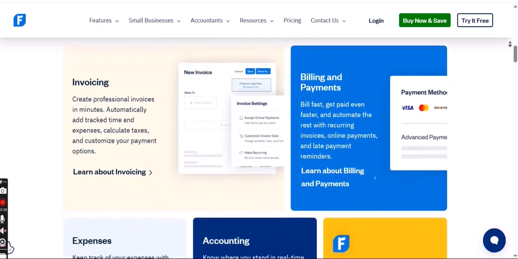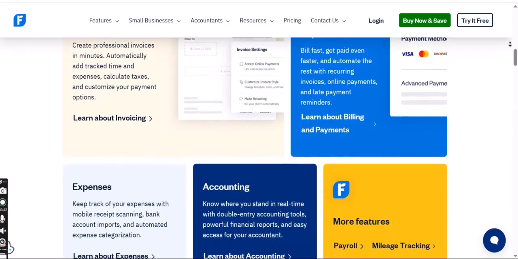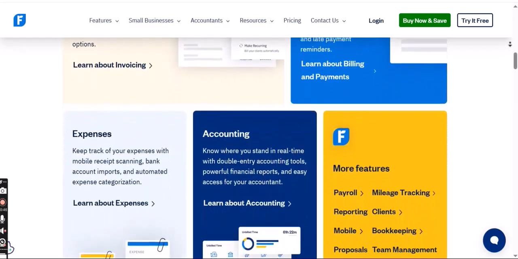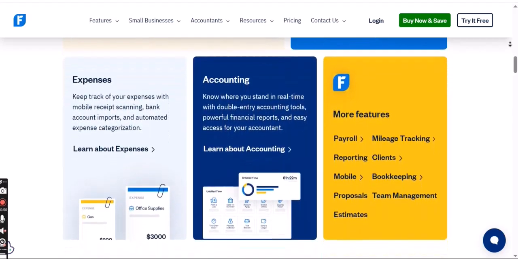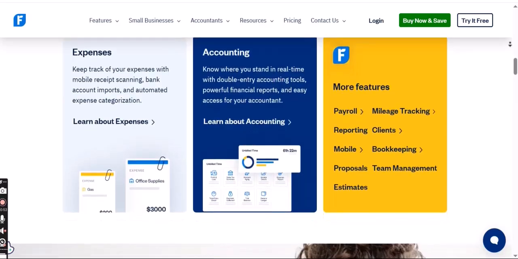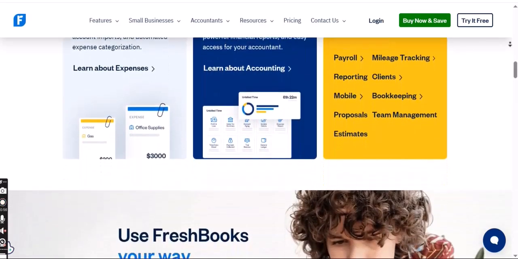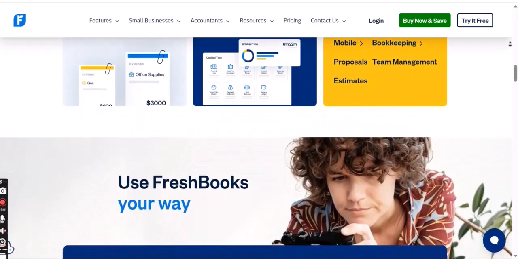This means that FreshBooks operates entirely over the internet. You access your account, manage your invoices, track expenses, and run reports through a web browser like Chrome, Firefox, Safari, or Edge on any device with an internet connection. There's no software to download, install, or update on your computer in the traditional sense of a desktop application.